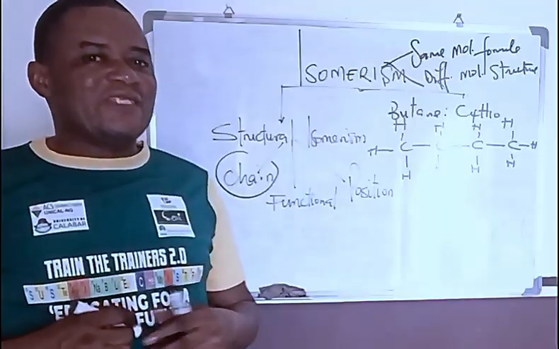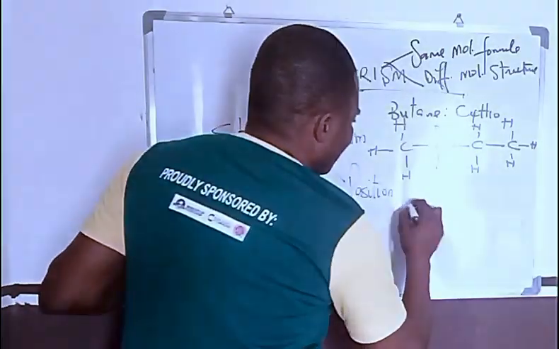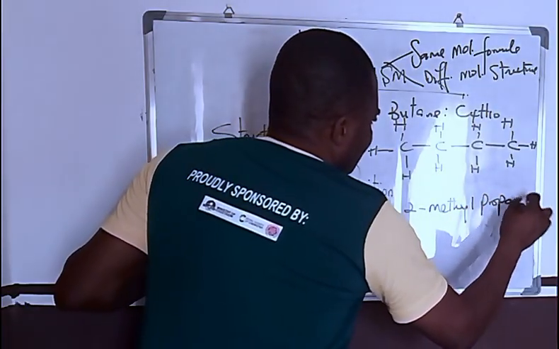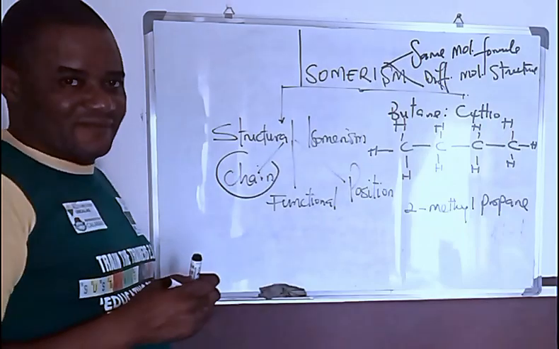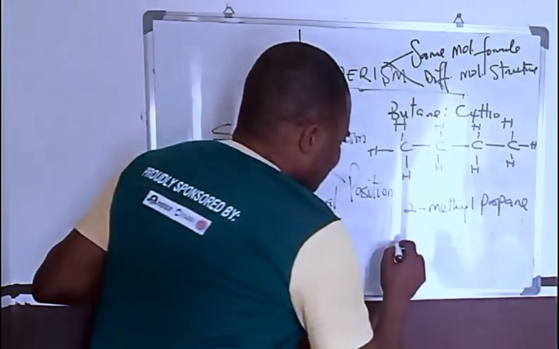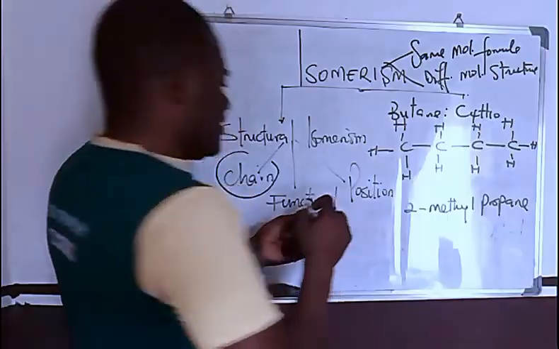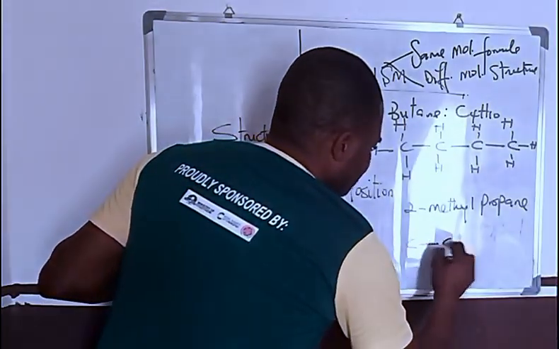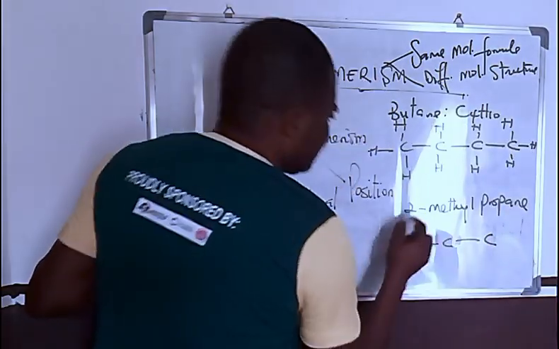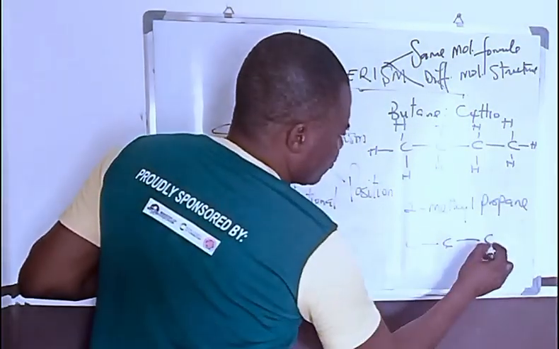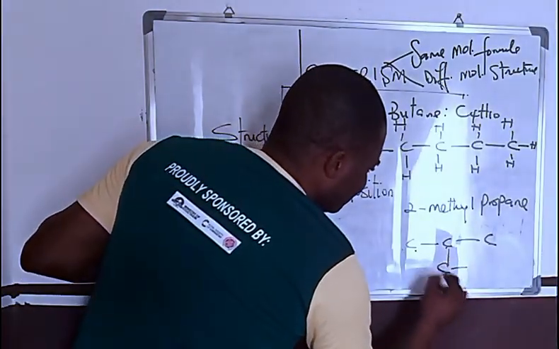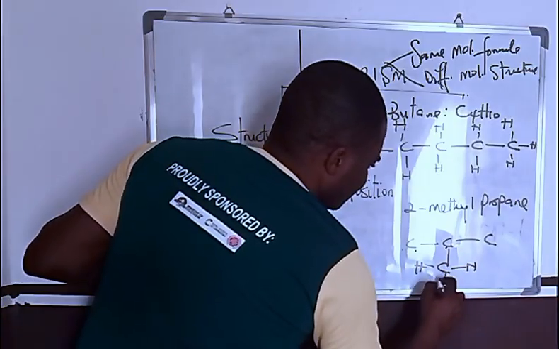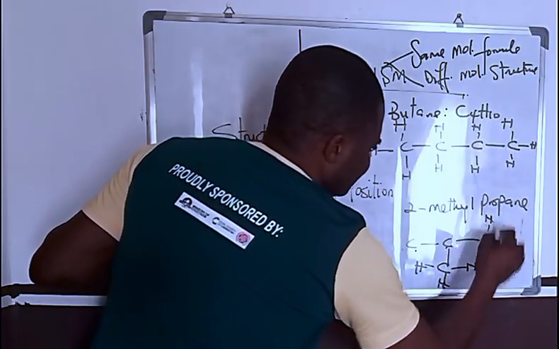For example, 2-methylpropane. Now let us look at 2-methylpropane. It is also an alkane. Propane itself is C3, so we have carbons 1, 2, and 3. But here it is 2-methyl, so in 2-methyl, we have a C in this form, and I have H, H, H, H.